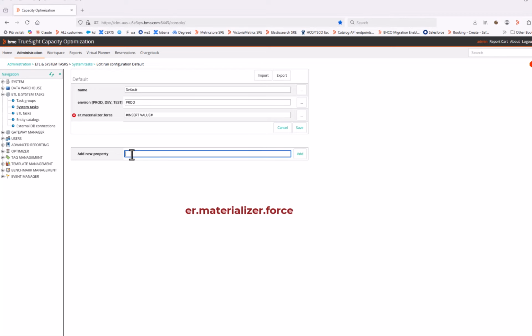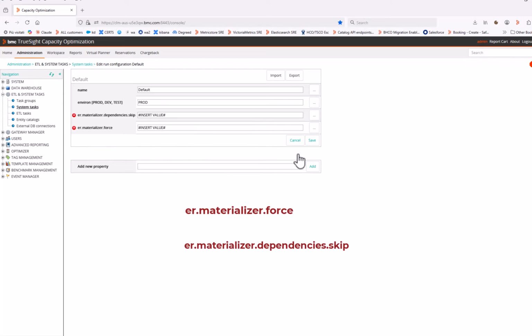In order to avoid materializing also dependent datamarts belonging to a different Datamart materializer task, you can add also this property, er.materializer.dependencies.skip. Both the properties need to be set to true for the time of testing / development / problem resolution, and then need to be reverted back to false once this particular change or development activity is completed.